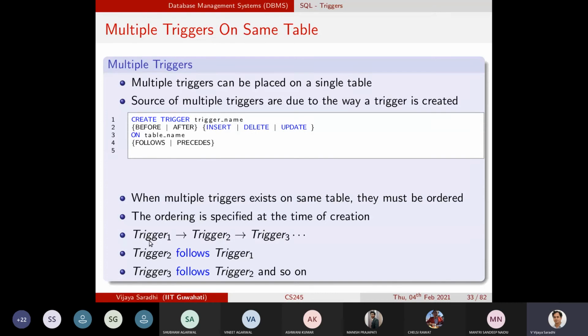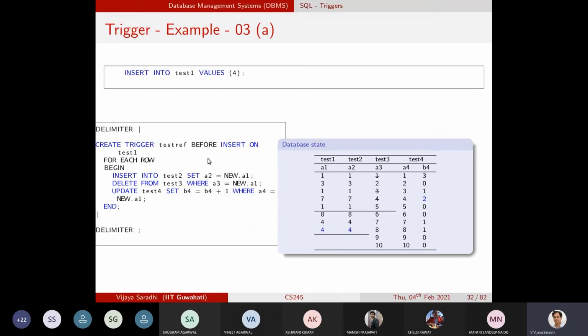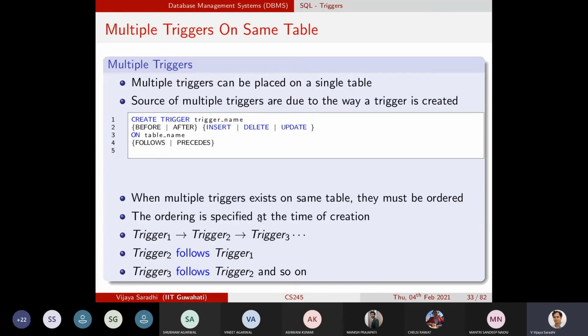So first trigger 1 must execute on table 1, then trigger 2 must execute on the same table 1, and so on and so forth. Because when triggers exist on the same table, you have to order them: which trigger must execute first. The way you say it is that trigger 2 follows trigger 1, trigger 3 follows trigger 2, and so on and so forth.